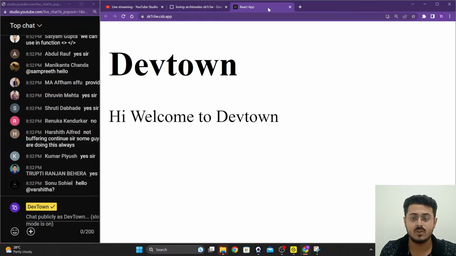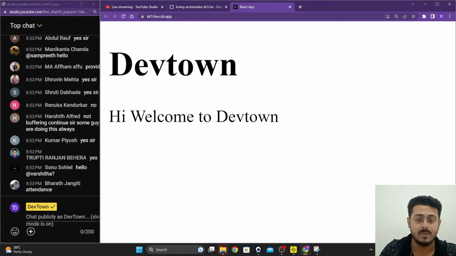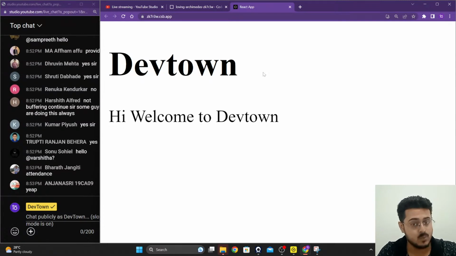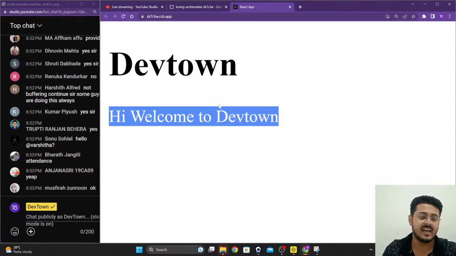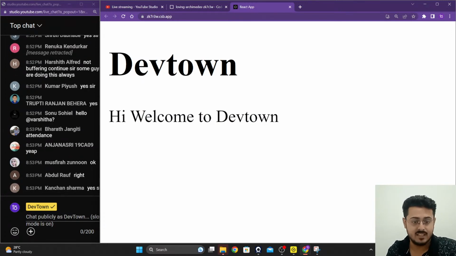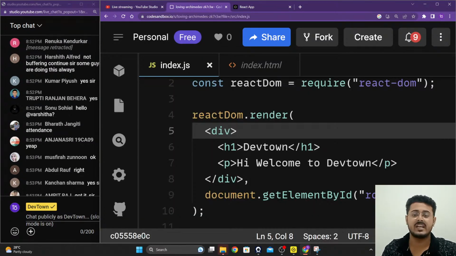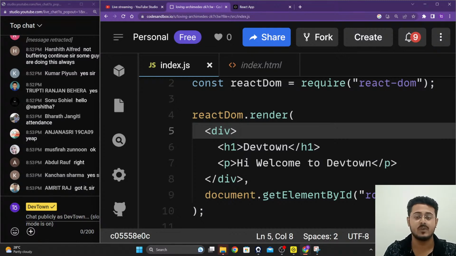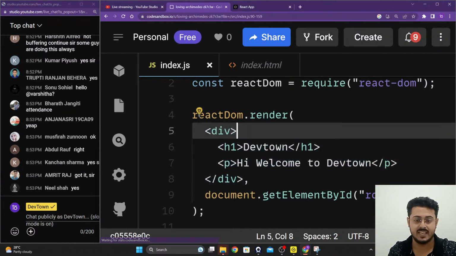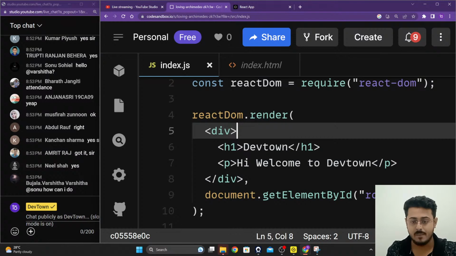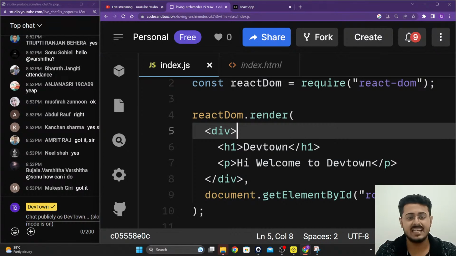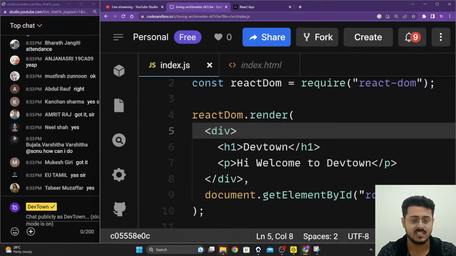So we save this and go back to our website. You will be able to see that a big and bold DevTown, that's the h1 tag, as well as the paragraph tag is now rendering to your screen. Are you guys able to see? So if you want to render multiple things on your screen, you will have to use a div tag right over there. Are you guys able to understand it? Please let me know. Up till now, are you guys able to understand this, guys? Please let me know. We have not yet reached components.